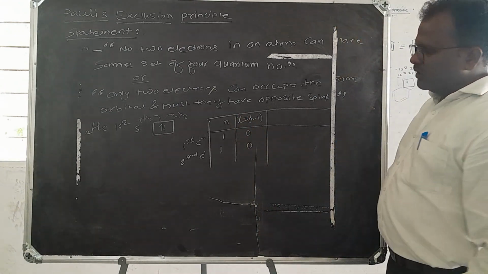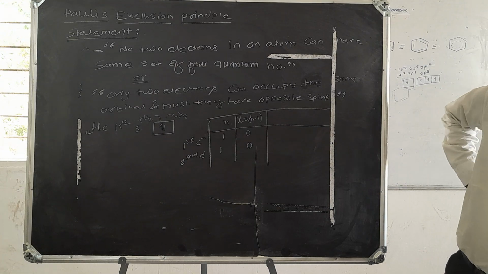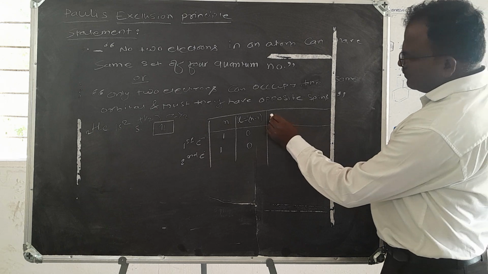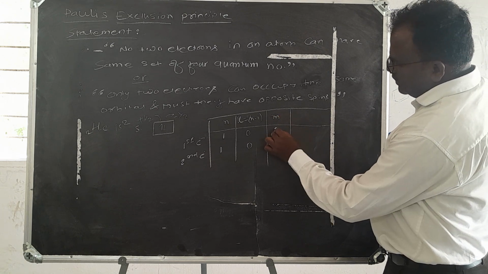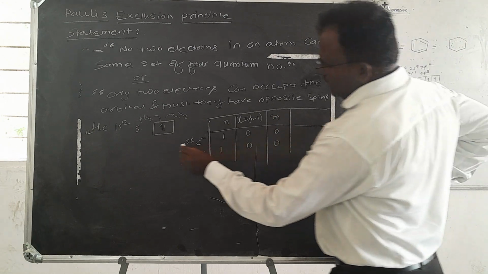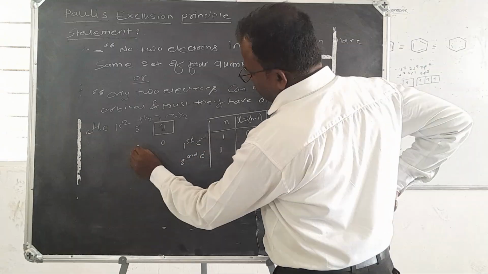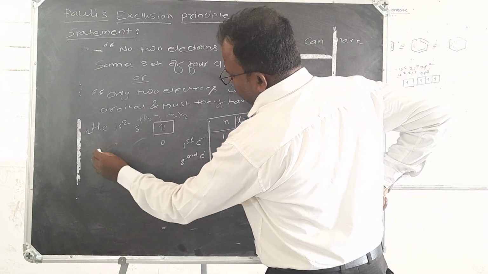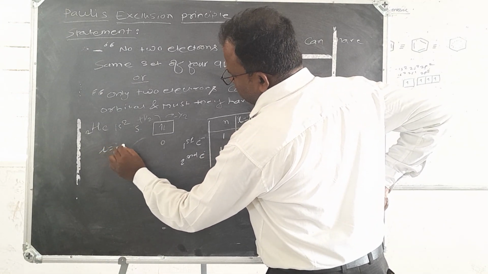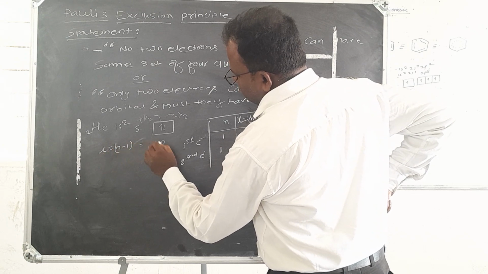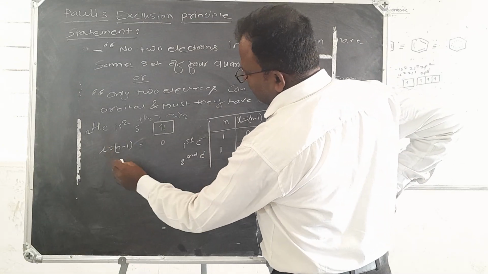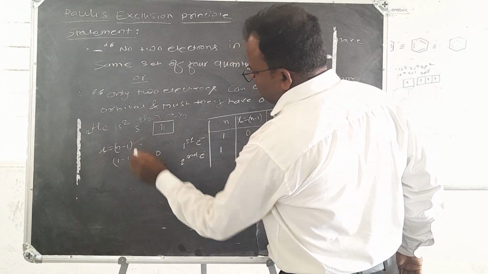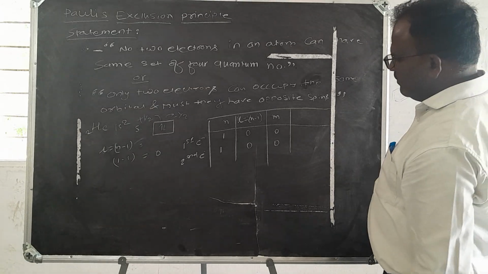Then another quantum number is the magnetic quantum number. Here it is 0 and 0. Since l is equal to n minus 1, which is 1 minus 1, equal to 0, for the s subshell the magnetic quantum number is 0.